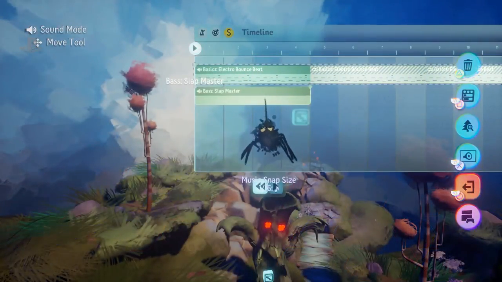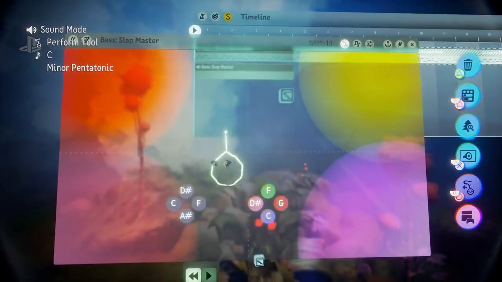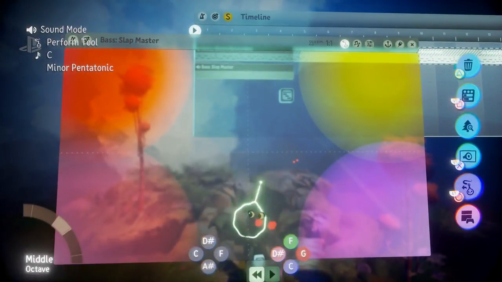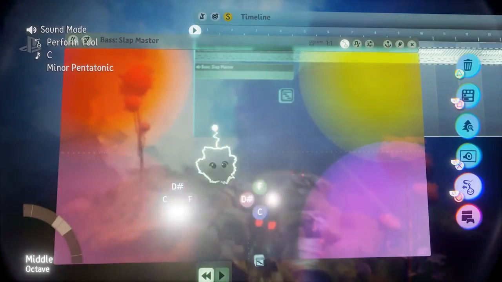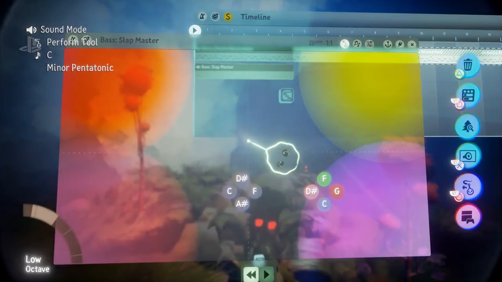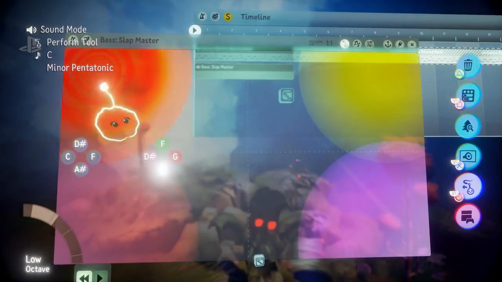So I'm going to open up this instrument. And here you can see this is what an instrument looks like in Dreams. I'm just using the face buttons now. They're mapped to a scale, and I can do different octaves. And then these are like effects.